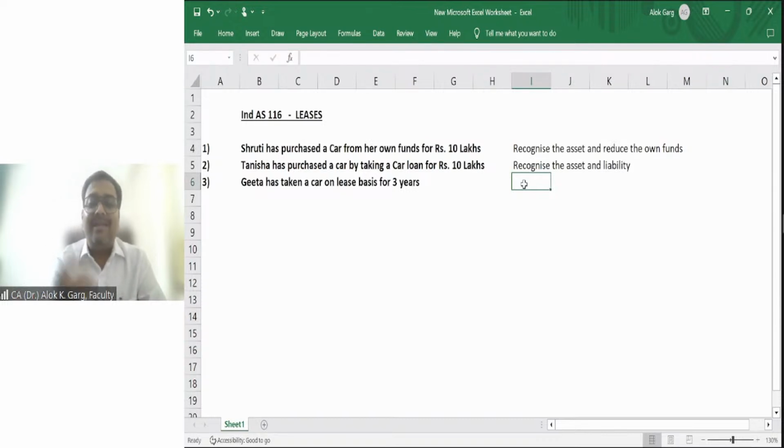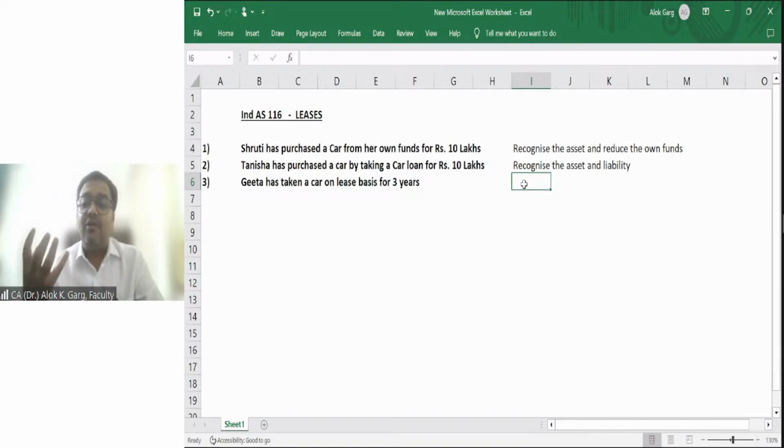When someone is getting the right to use an asset, that person is not recognizing the asset in the books of accounts. But when someone is taking a loan to buy that asset, that person is recognizing the asset as well as the liability, right?